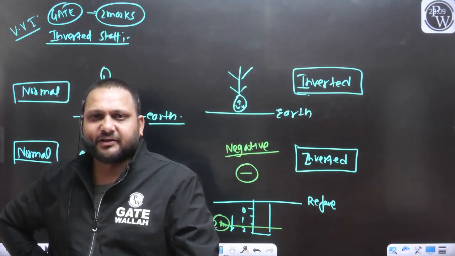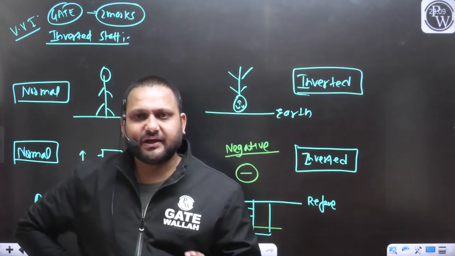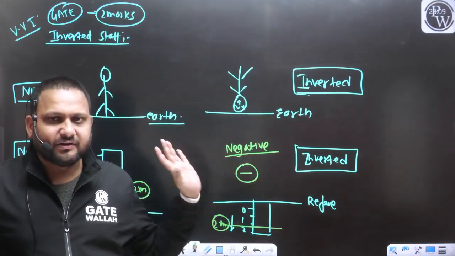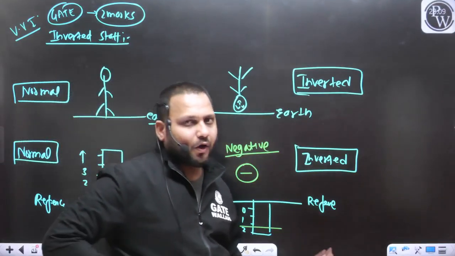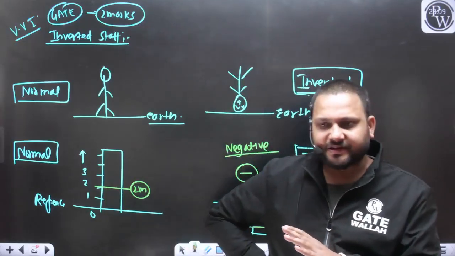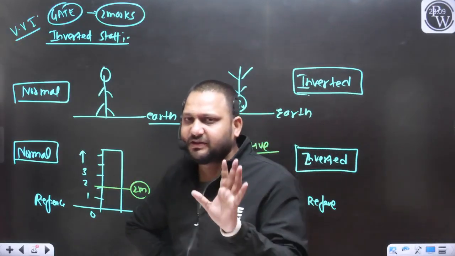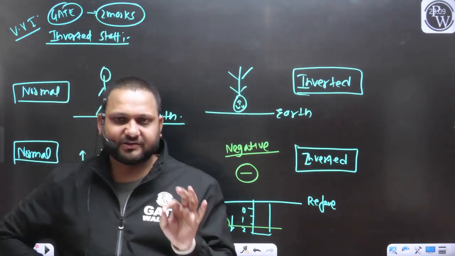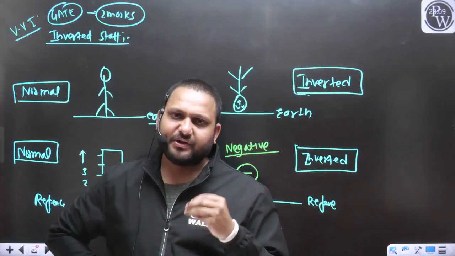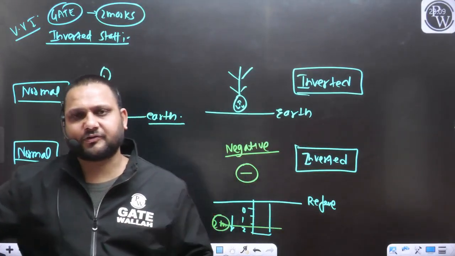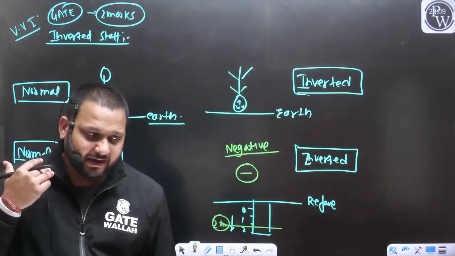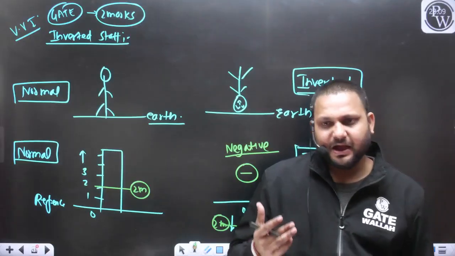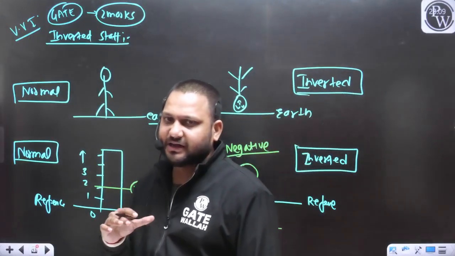So the general practice that we will follow is to take the normal staff reading as the positive reading, as we have done till now. In all the cases in the previous discussion, we have provided the staff in the normal position, so we have considered all the readings as positive. If anywhere I take the reading on the inverted staff, I will take the reading on the inverted staff.